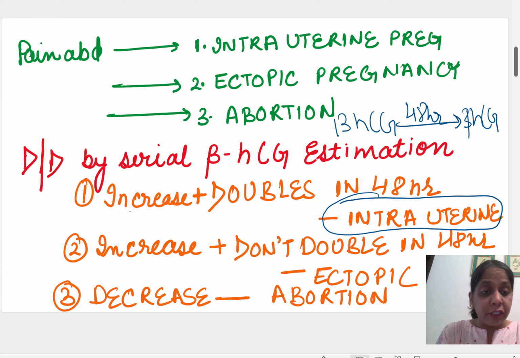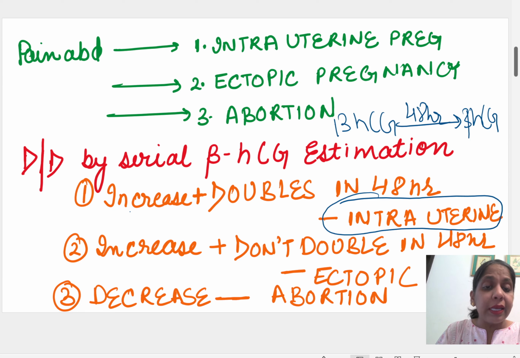The endometrium has a lot of secretions and favorable conditions for the embryo to grow, but the tube does not. The tube is an abnormal place to get implanted. So their beta hCG will increase but it will not double. So if it increases and doesn't double, it is an ectopic pregnancy.